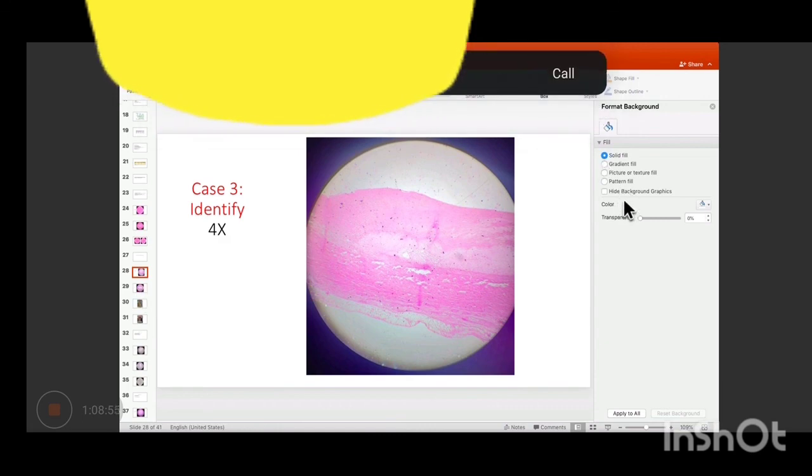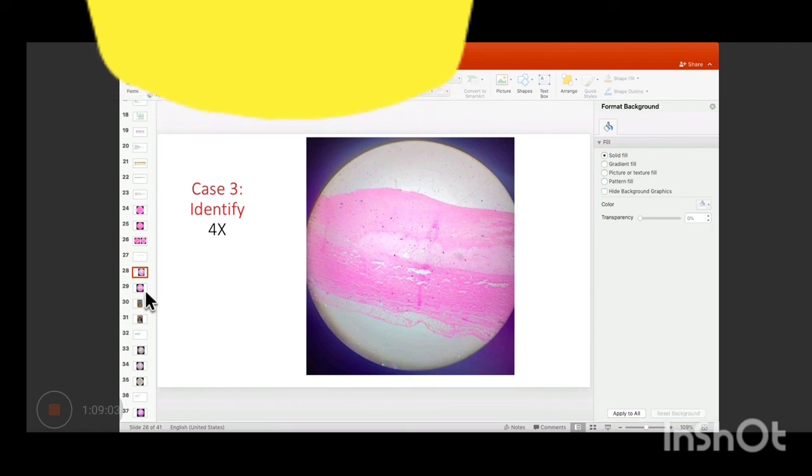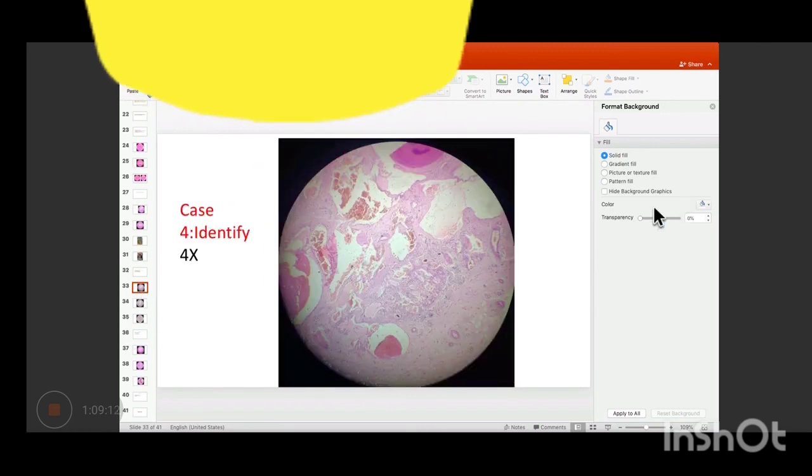This is vessel wall with the lipid core. This is 10x of the same. Okay, then hemangioma. No, this one. Yeah.